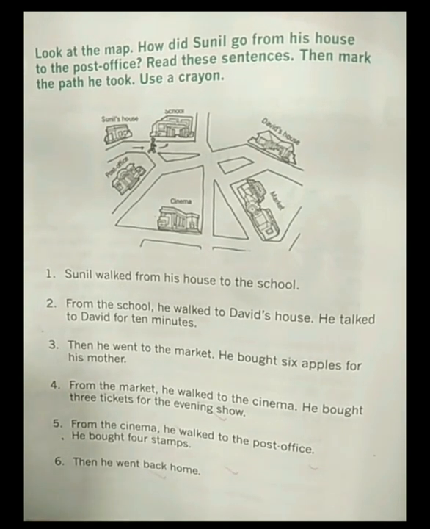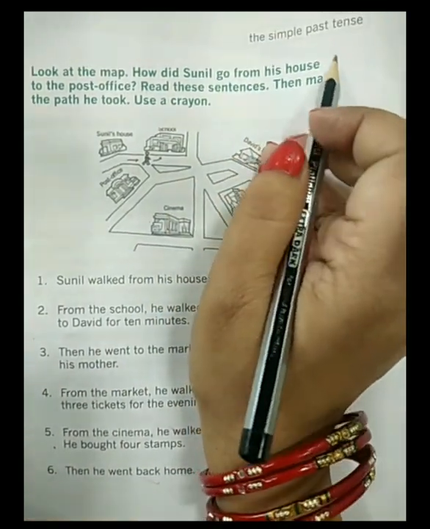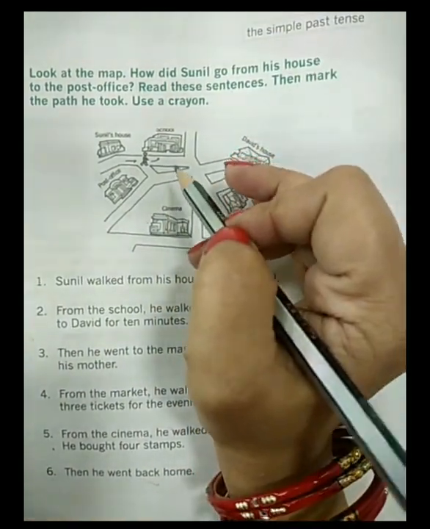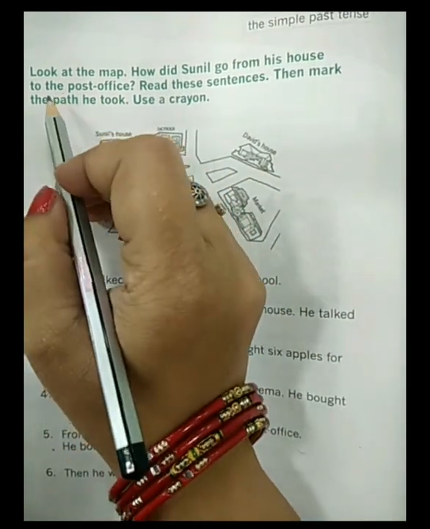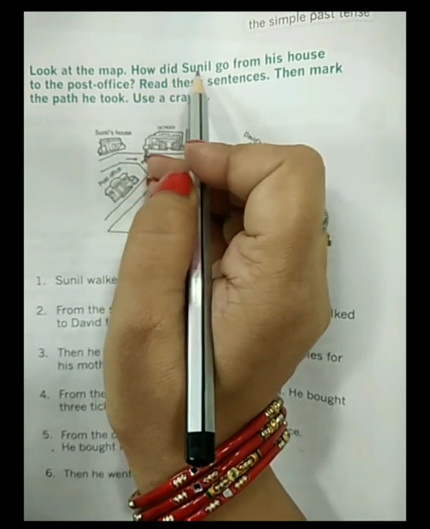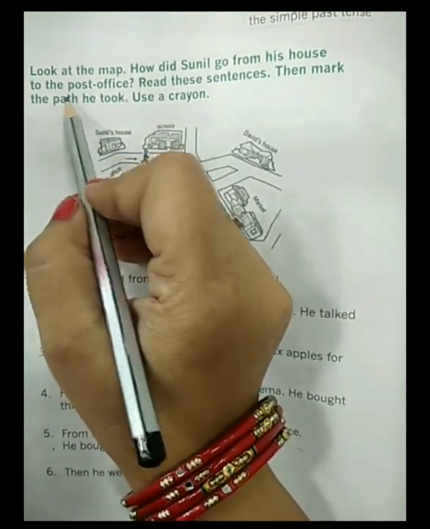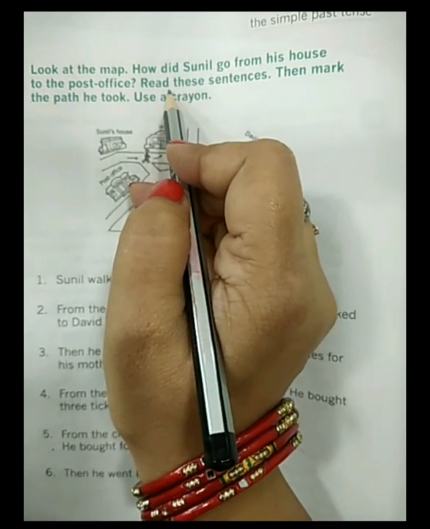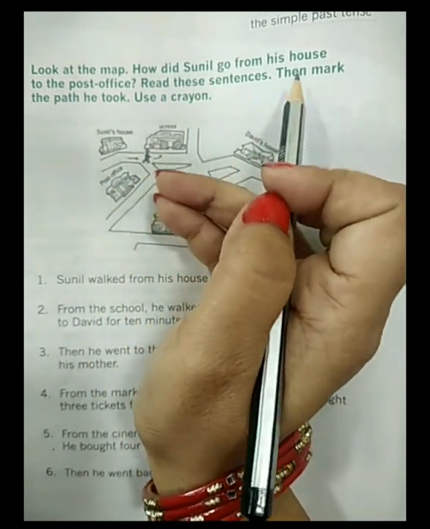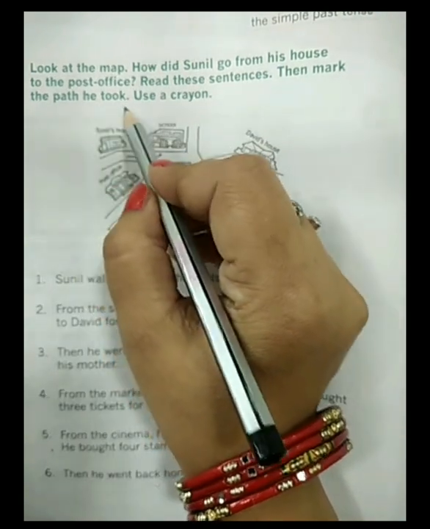Very good morning everyone. So today we are going to do simple past tense. This is page number 82 of your textbook. Let's see the question. Look at the map. How did Sunil go from his house to the post office? Read the sentences. I will read it for you. Then mark the path he took.